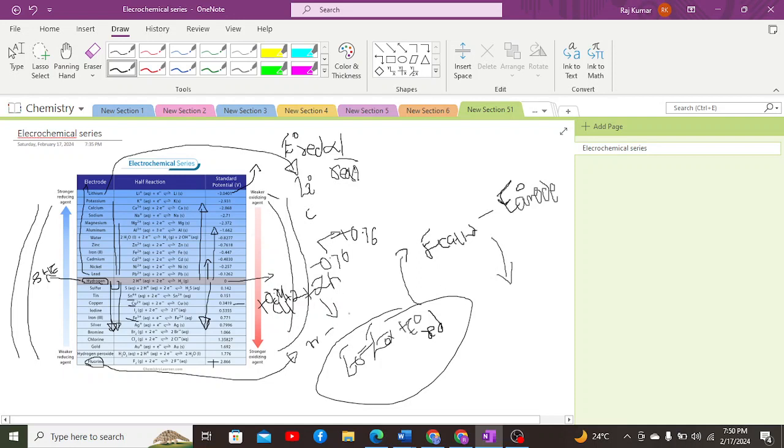Now in both cases the answer will be the same, such that if we take 0.34 plus 0.76, it will give us a value of 1.1 volt. And 1.1 volt is a positive value, which showcases that the reaction is feasible. If it were a negative value, that would be a non-feasible reaction.